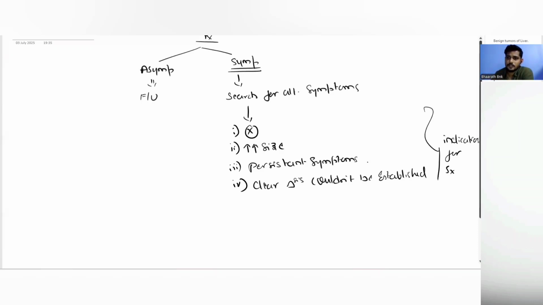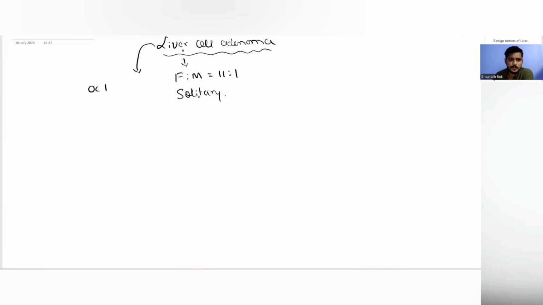Yes. So the next topic would be liver cell adenoma. This liver cell adenoma is again more common in females compared to males, and it is almost 11 times more common in females than in males. Most of the time, this liver cell adenoma is solitary. Right? Now, this liver cell adenoma has been greatly associated with use of OC pills.